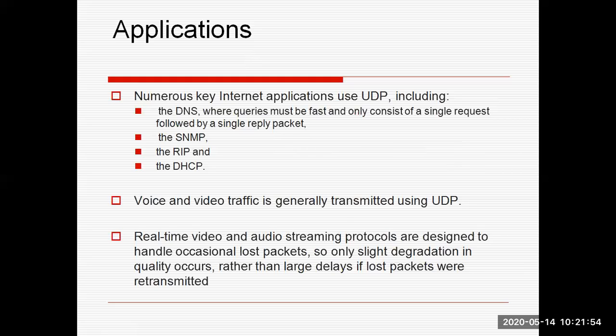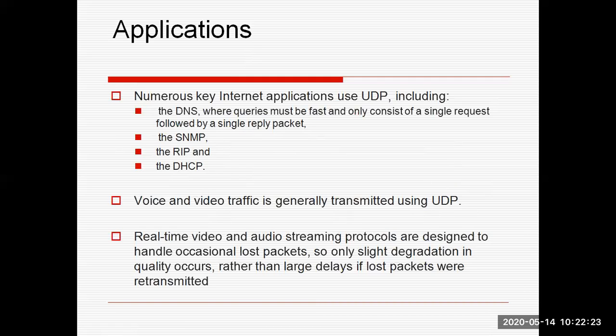Now, what are the applications of UDP protocol? Numerous key internet applications are using UDP, including DNS, SNMP, that is simple network management protocol, RIP, that is routing information protocol, DHCP, dynamic host configuration protocol. Then voice and video traffic is generally transmitted through UDP protocol. Now this is interesting.